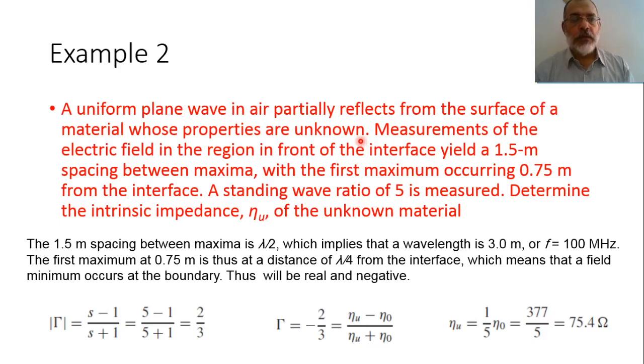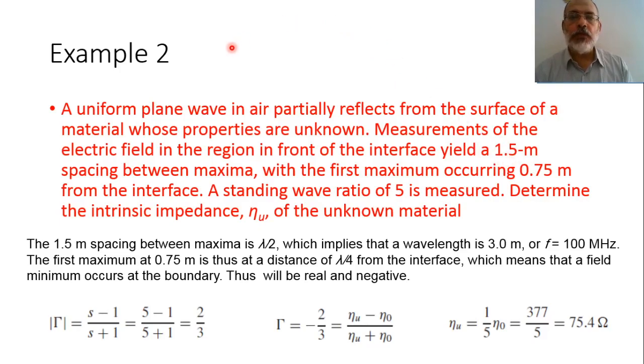Another example: we have a uniform plane wave in air, partially reflected from the surface of a material. So medium 1 is air, epsilon 1 is 1, and we have a material with an unknown epsilon 2. Measurements of the electric field in the region in front of the interface yield a 1.5 meter spacing between the maxima. So the spacing between the first maximum and the second maximum is 1.5 meter.